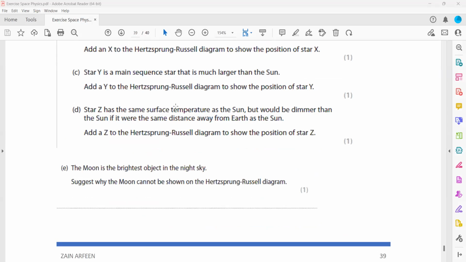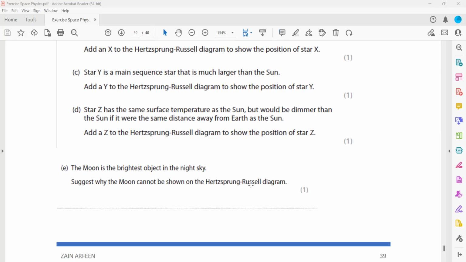The moon is the brightest object in the night sky. Suggest why the moon cannot be shown on the Hertzsprung-Russell diagram. The Hertzsprung-Russell diagram is actually for luminous objects, which give out their own light. The moon only reflects the light of the sun. That's why it cannot be shown, because all these are stars here, which are luminous objects. They are giving their own light, but the moon is not giving its own light.